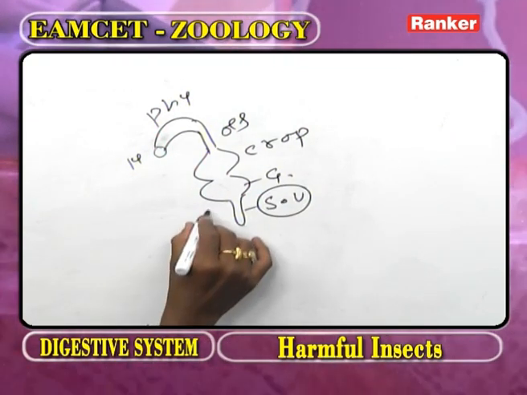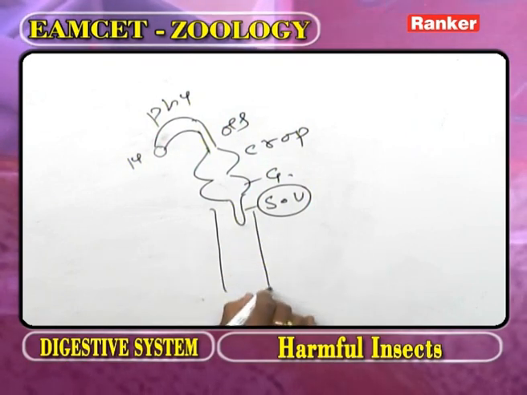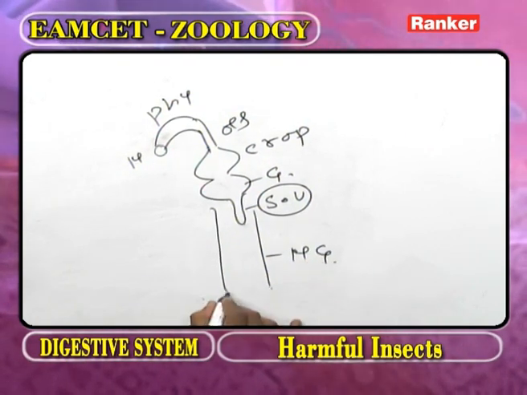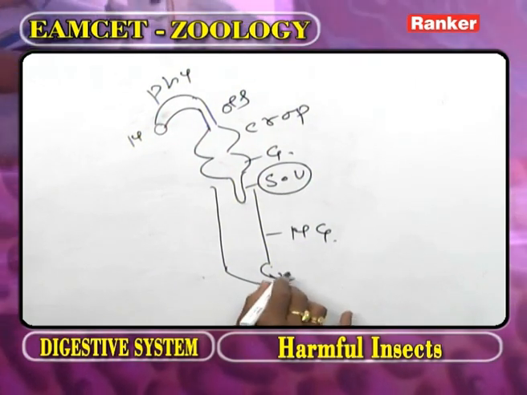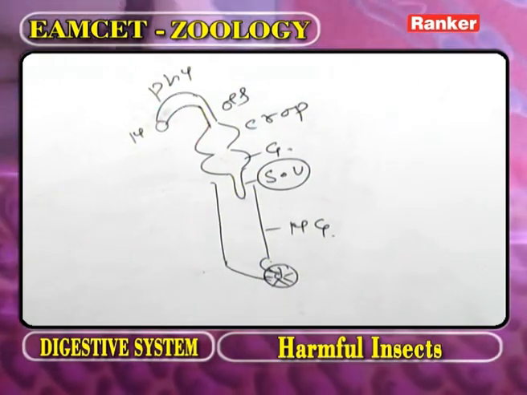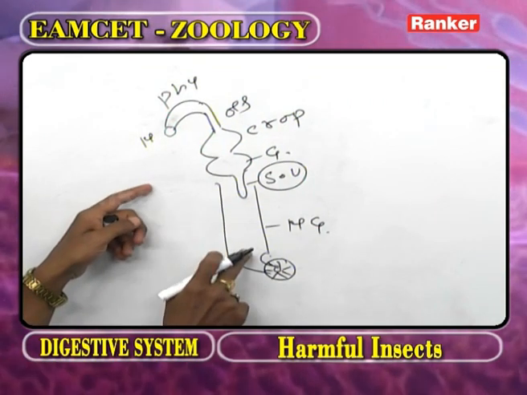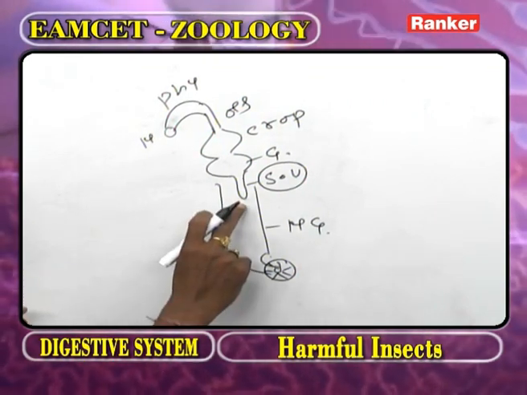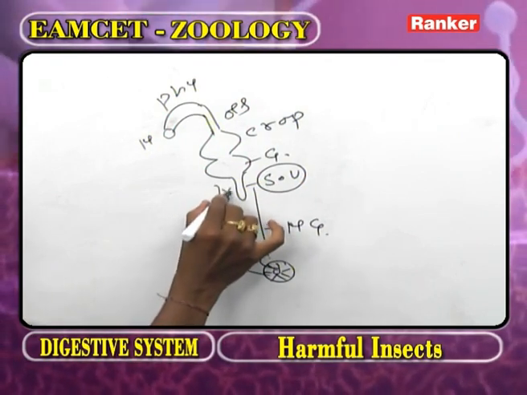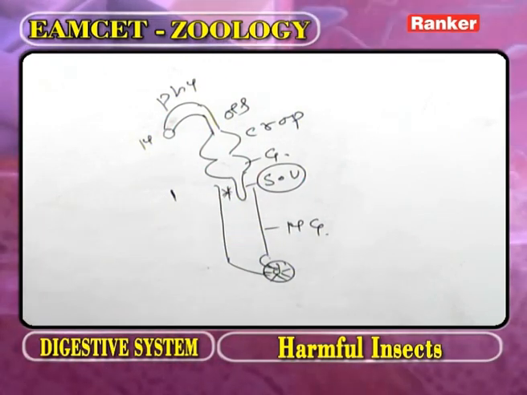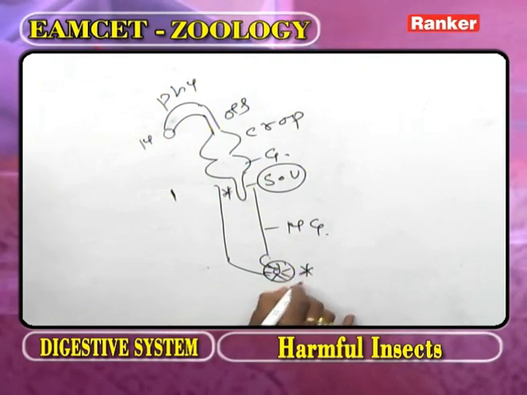Now this part we call the midgut. The posterior part of the midgut is guarded by a muscle sphincter. Now as we observe the alimentary canal, how many valves are present? Number of valves, 1. How many sphincters are present?